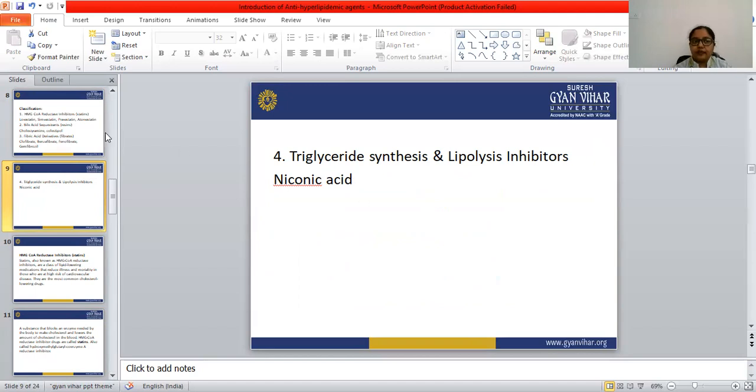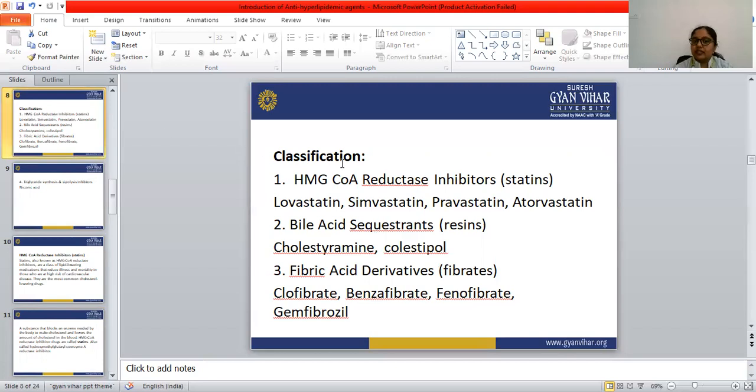I'm going to repeat the classification again. HMG-CoA reductase inhibitors, known as statins; examples are lovastatin, simvastatin, pravastatin, atorvastatin. Second is bile acid sequestrants, known as resins; example is cholestyramine.